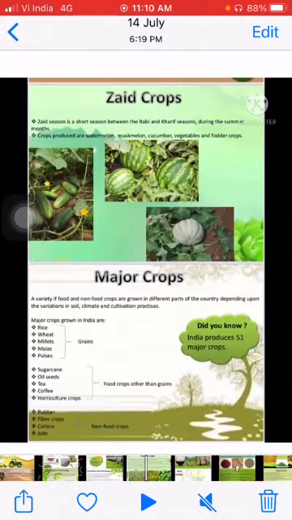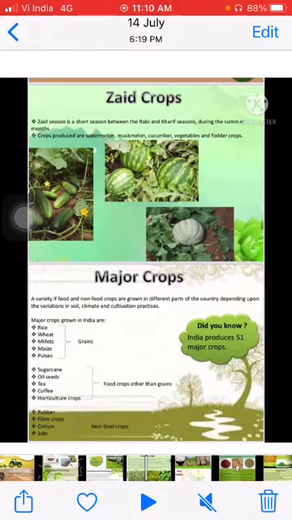Kharif crops are sown at the onset of monsoon, that is June to July, and are harvested in the autumn season, that is September to October. Water availability is also required. It requires a hot and humid climate. Major crops which are grown here are rice, maize, jowar, bajra, moong, tur.